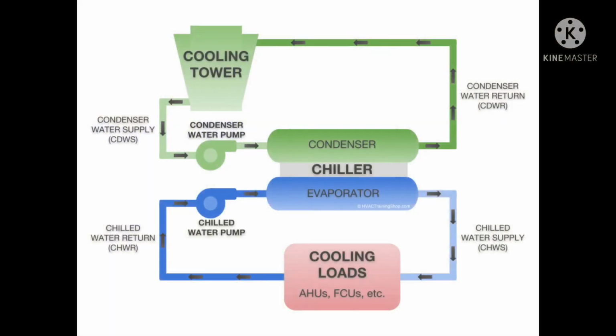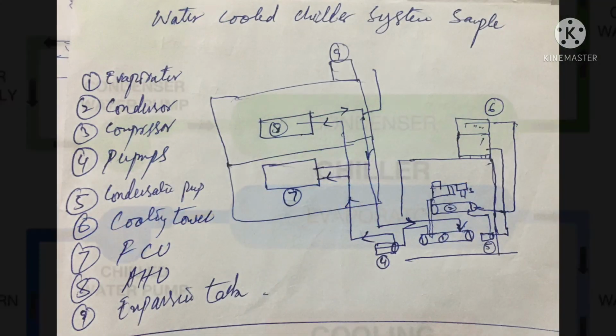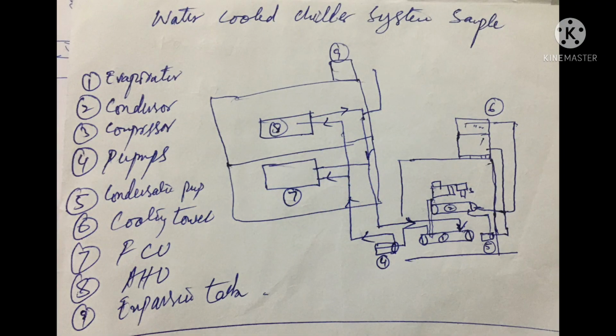As you can see in this picture, this is showing the complete sample of the water cooled chilled water system. In this system it has a chiller, chilled water pumps and condensate pump, cooling tower, fan coil unit, air handling unit and expansion tank. This is the water cooled chiller system sample.